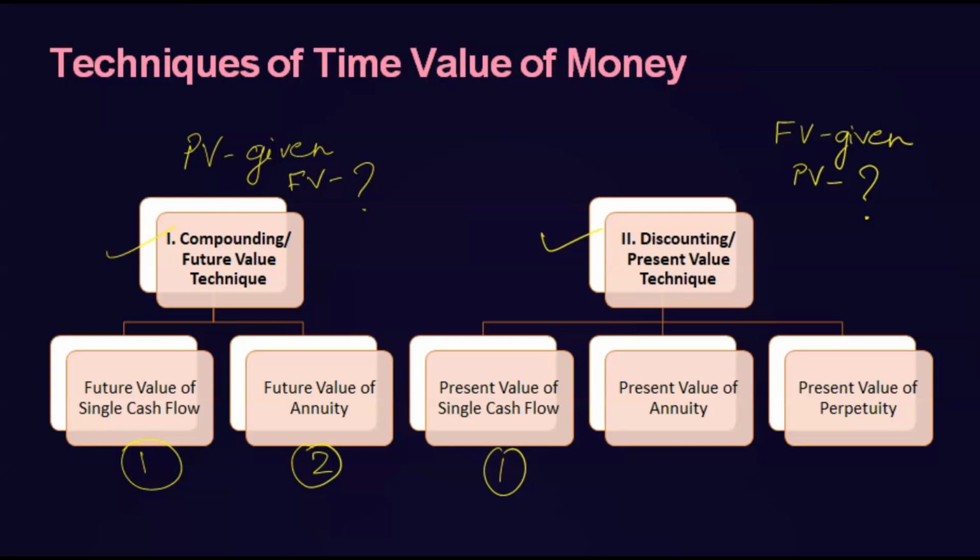So first one, single cash flow. So here also one time only we are going to get an amount, we want to know its present value. Then second method, present value of annuity, means every year we are getting something, so we want to know the present value of all those periodic cash flows. And third one is present value of perpetuity.